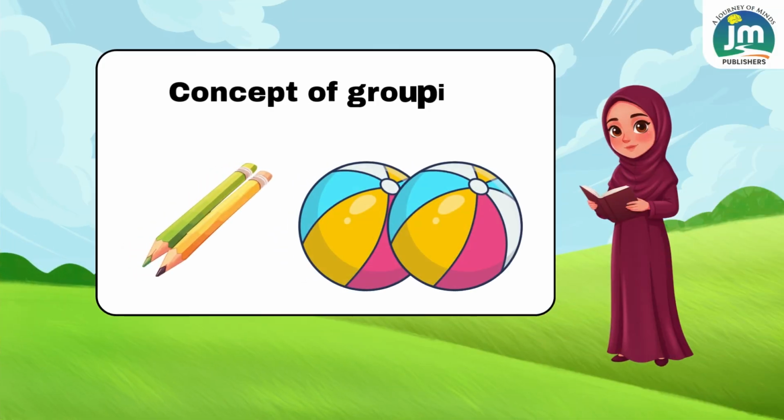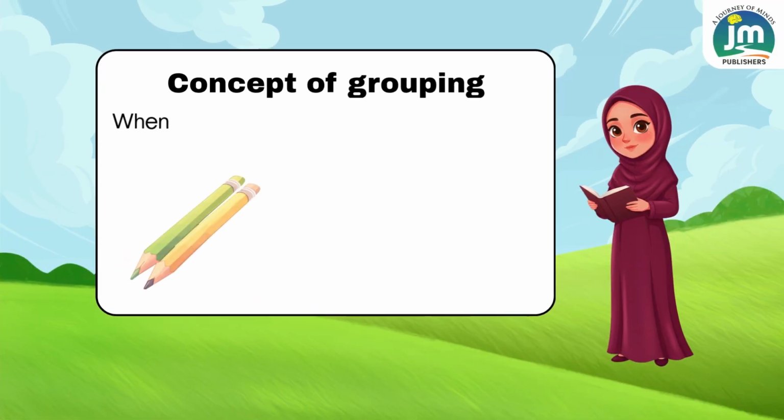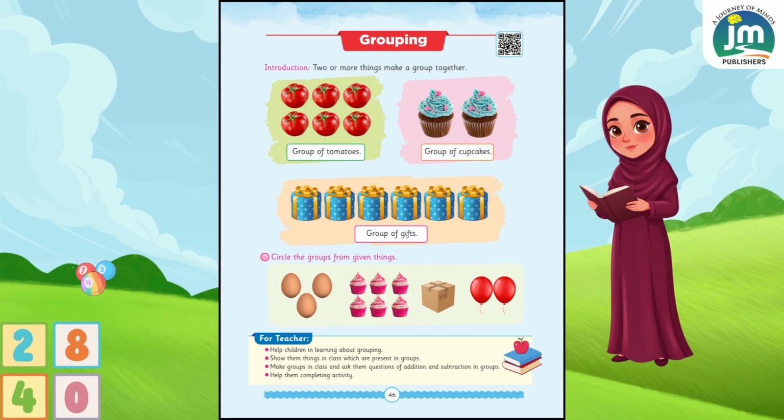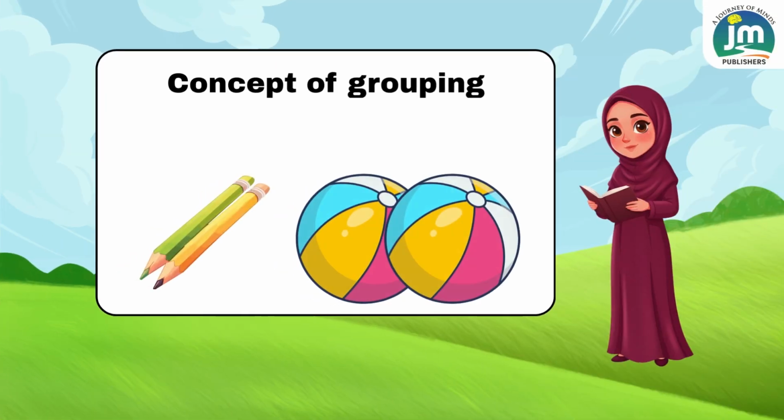Students, today we are learning about the concept of grouping. When we put similar objects in one place, it becomes a group. So students, page number 46 पर देखिए, the concept of grouping, two or more things make a group together.